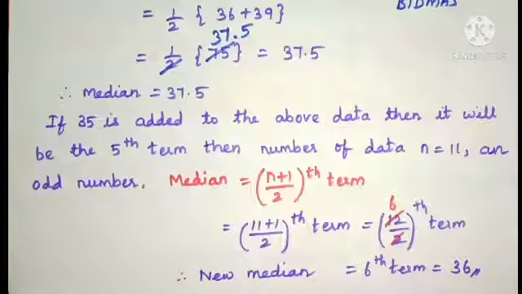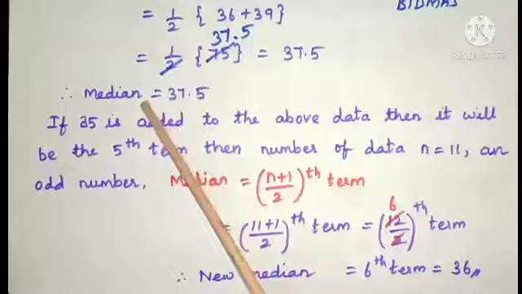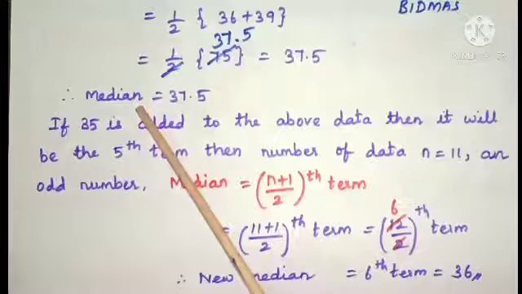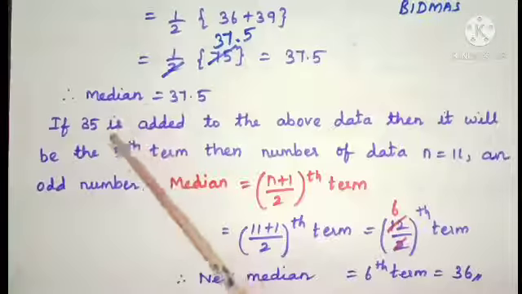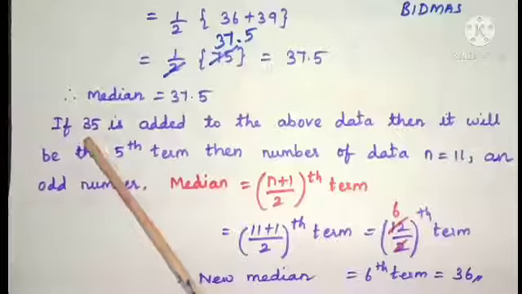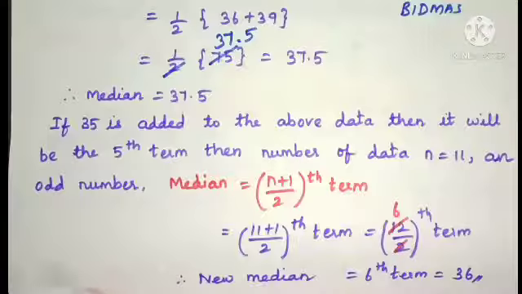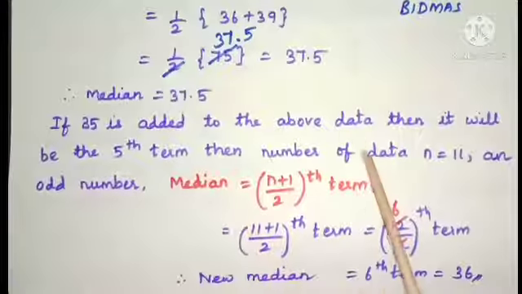Now students, listen carefully. If 35 is added to the above data, now we have to find the median value for 11 observations. Now one more observation is added, that is 35. So what will be the median value? For that you have to see the number of data.